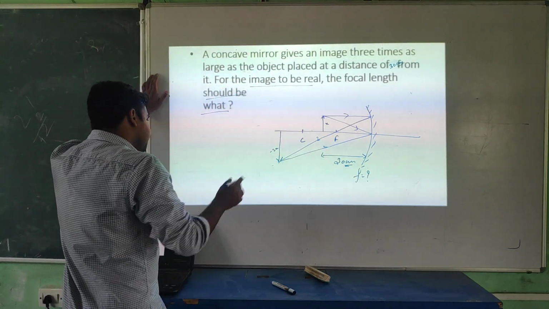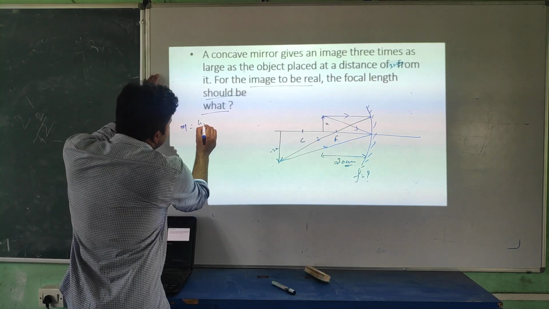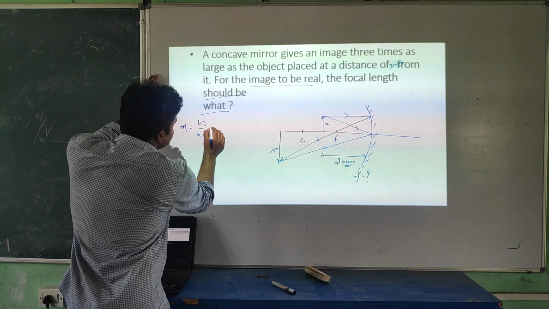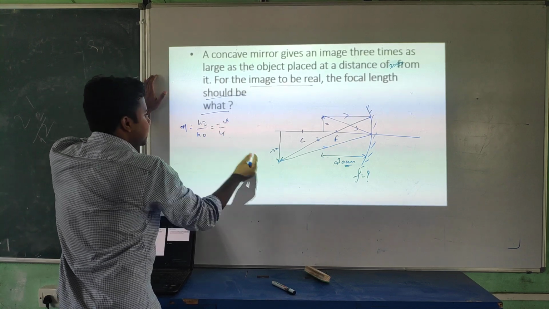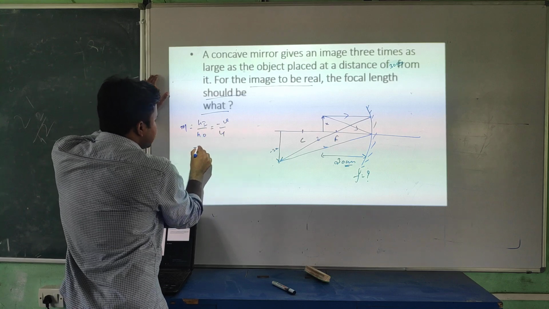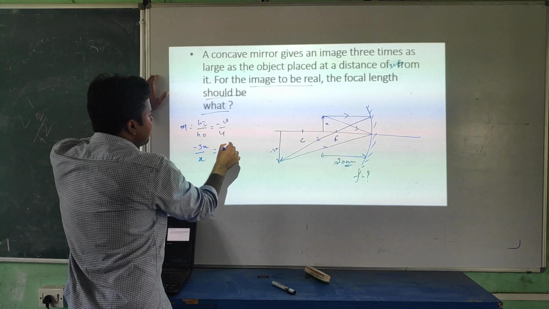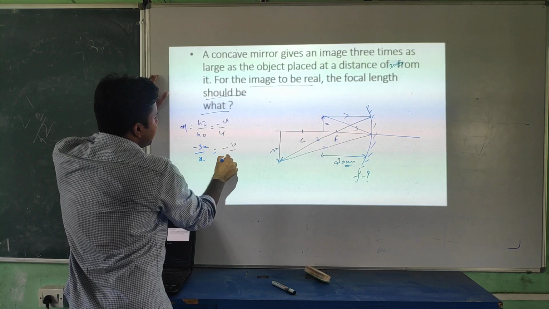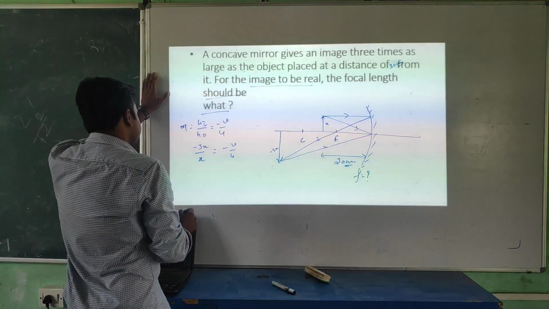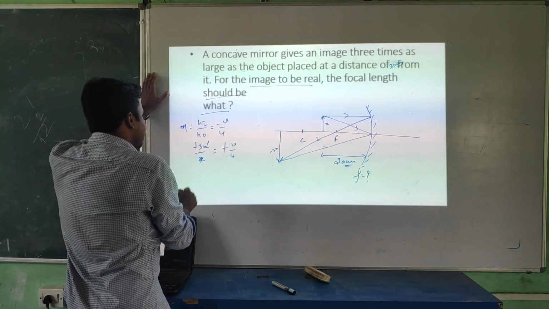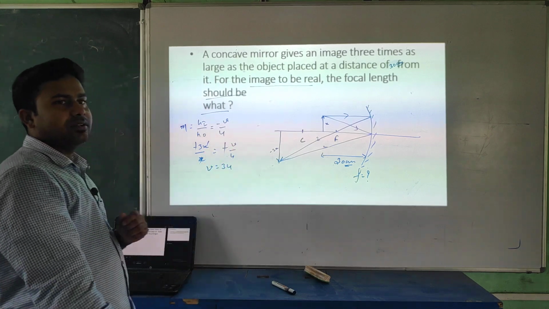Here, student, from the magnification formula, we know the magnification formula is hi by h naught, that is equal to minus of v by u. Okay, hi, height of image, is minus 3x, height of object is x, equal to minus of v by minus of u. The minus cancels out, x cancels out, and you are getting v equal to 3u.